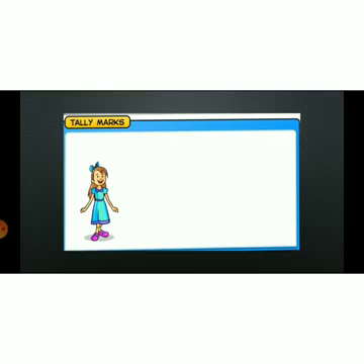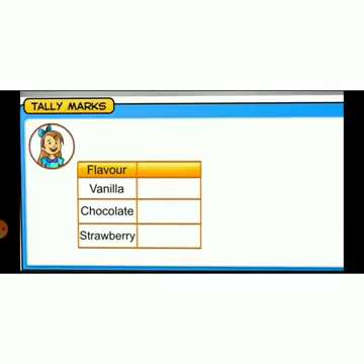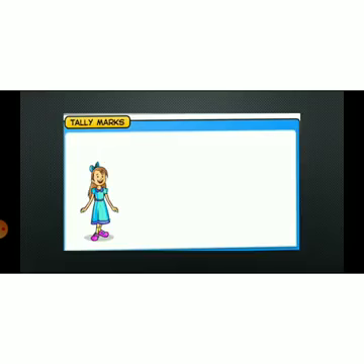Before I start teaching tally marks, I want to tell one thing. Tally marks are a quick way of keeping track of numbers in groups of 5. One vertical line is made for each of the first 4 numbers.